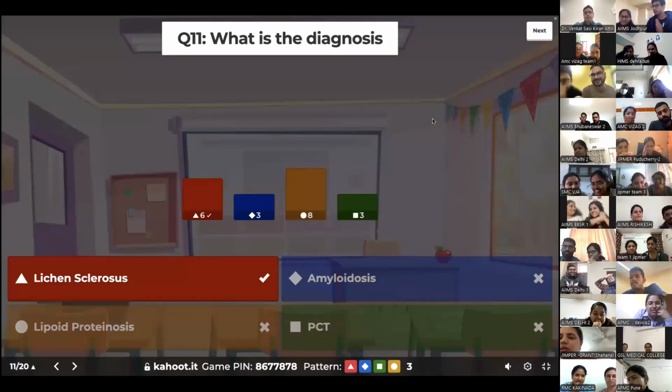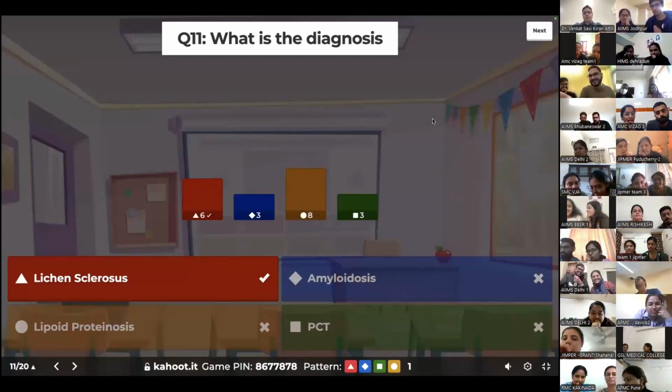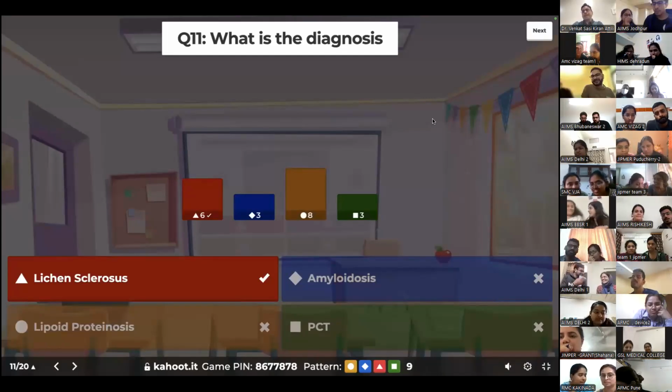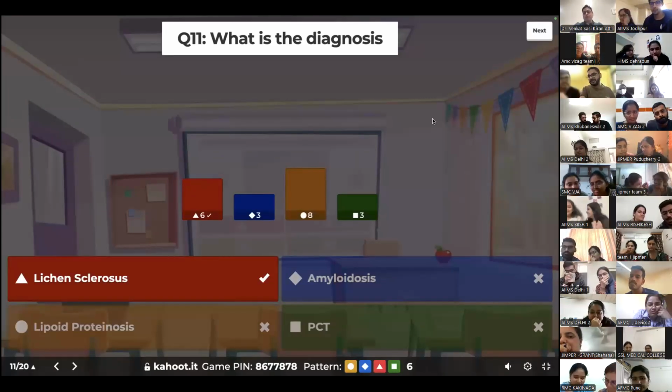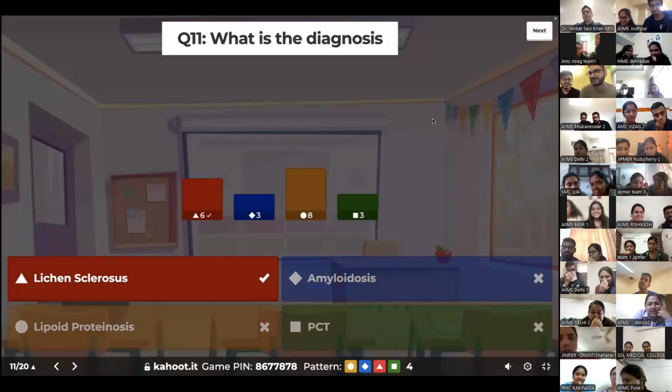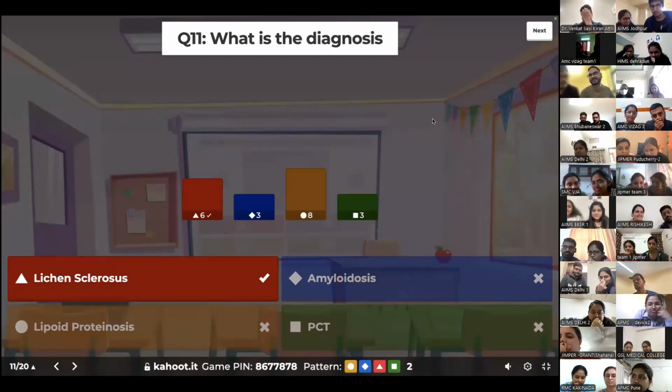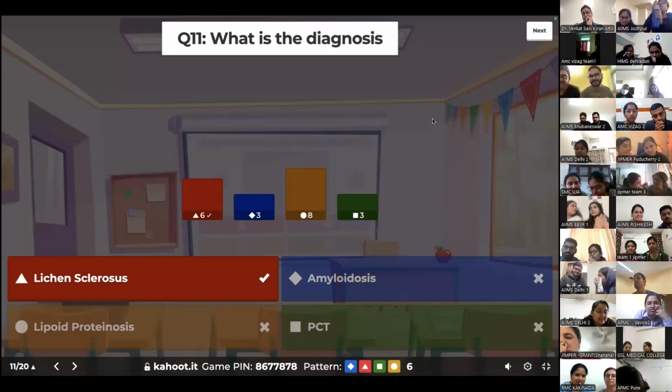Only 6 of you have got it right. The rest got confused by the remaining pictures. Your first diagnosis is the diagnosis. I think most of you would have opted for lichen sclerosus if I didn't show you the subsequent pictures. But this is the case of lichen sclerosus with extremely marked basement membrane thickening. And this is a rare case I've seen.